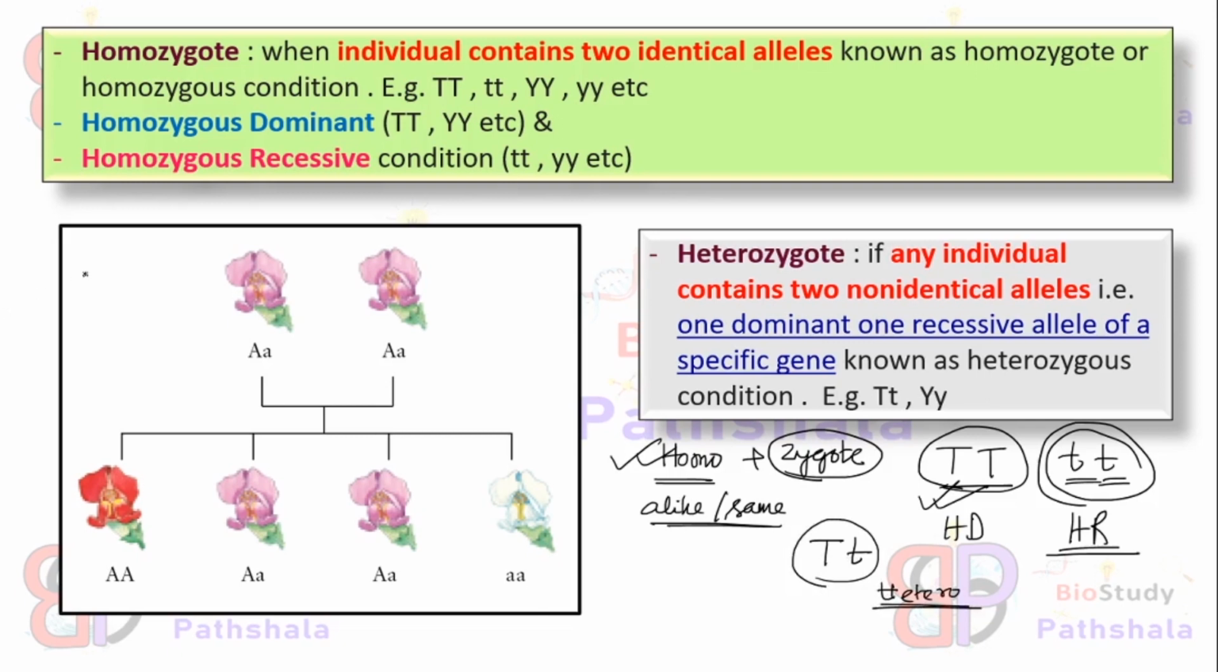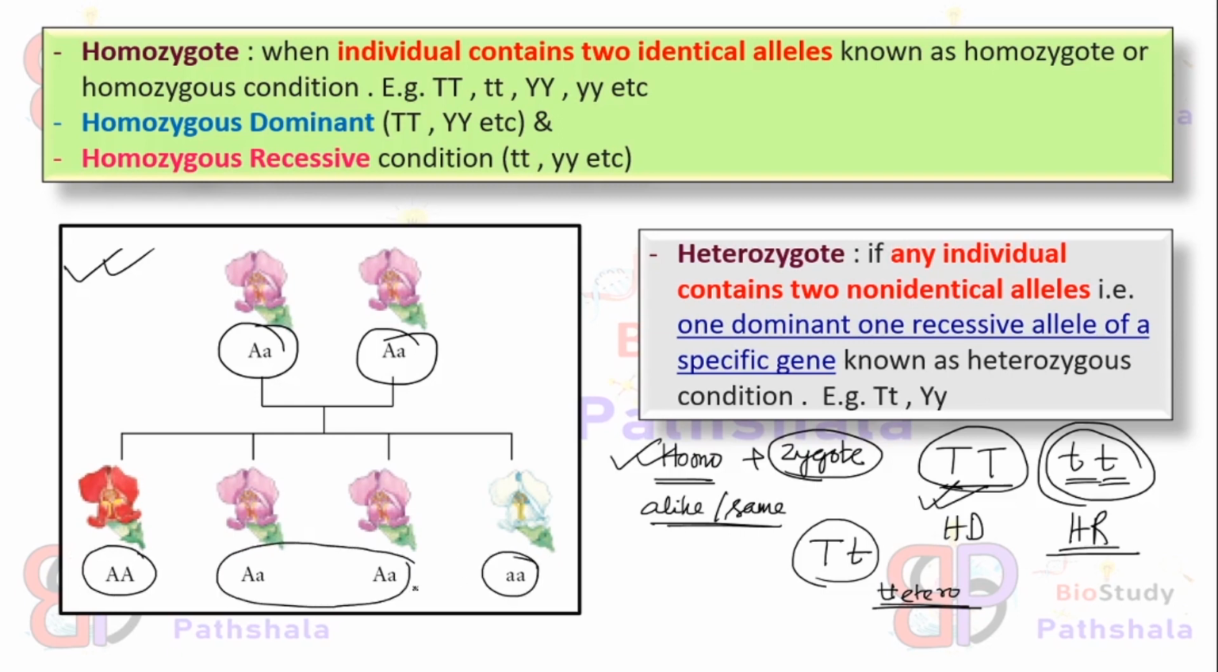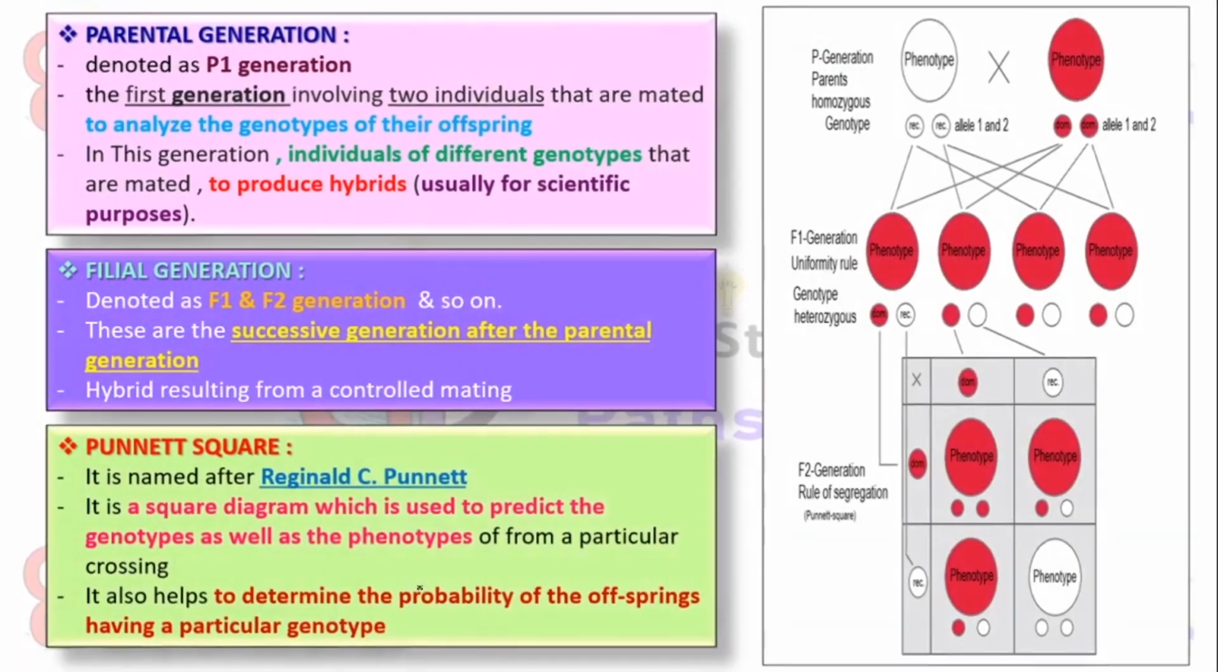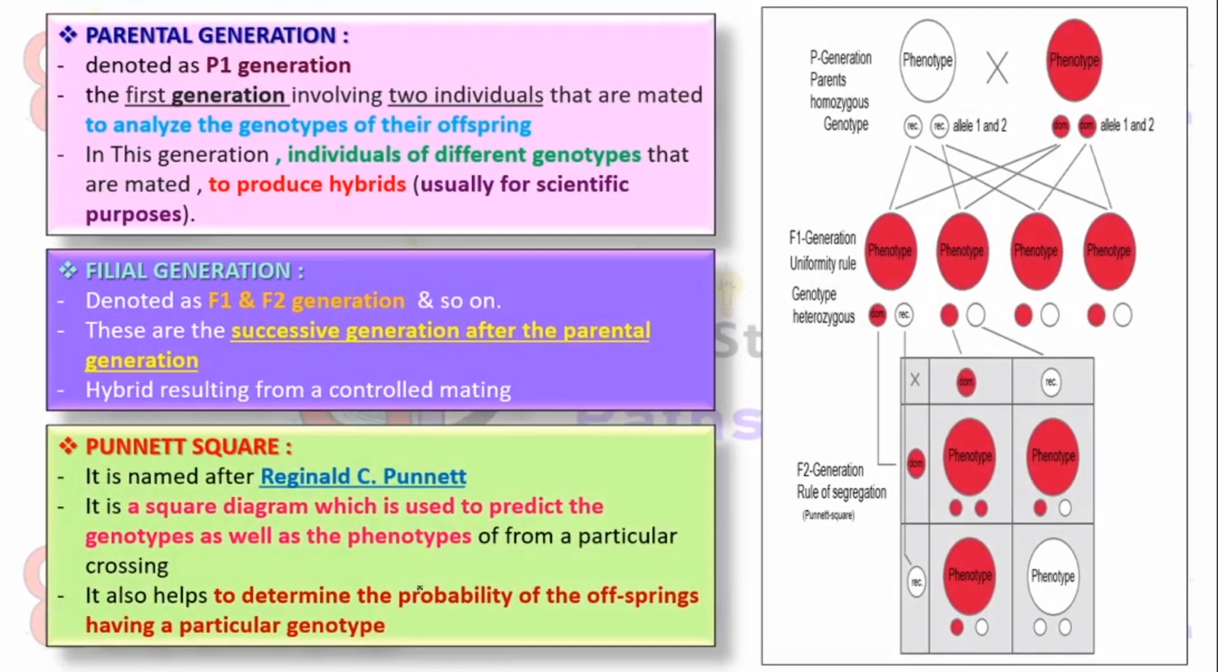Okay, in this figure, this is heterozygous condition. This is again heterozygous condition. After crossing these two heterozygous conditions, we will get one homozygous dominant condition, two heterozygous conditions, and one homozygous recessive condition. Okay. Next terminologies are parental generation, filial generation, and Punnett square.